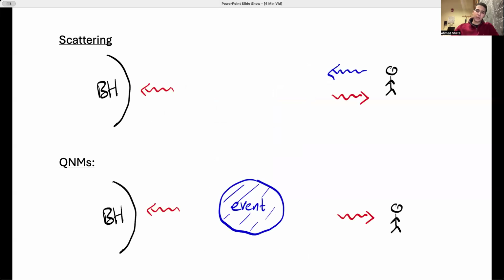A hidden symmetry of a black hole system could be seen in the two possible ways of probing the black hole, either by scattering waves and studying the scattering cross-sections and absorption rates, or alternatively by studying the spectrum of quasi-normal modes of the black hole, which is our approach.